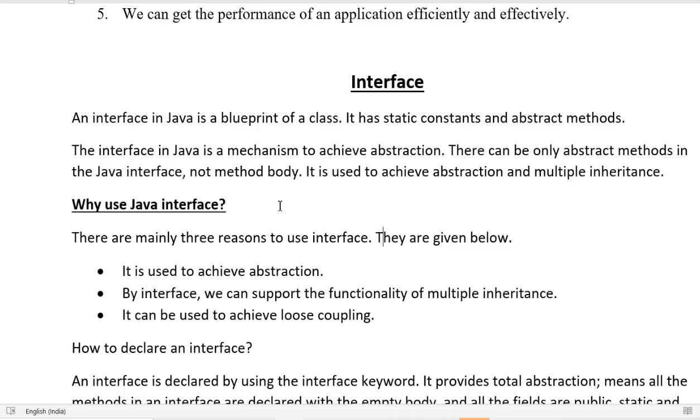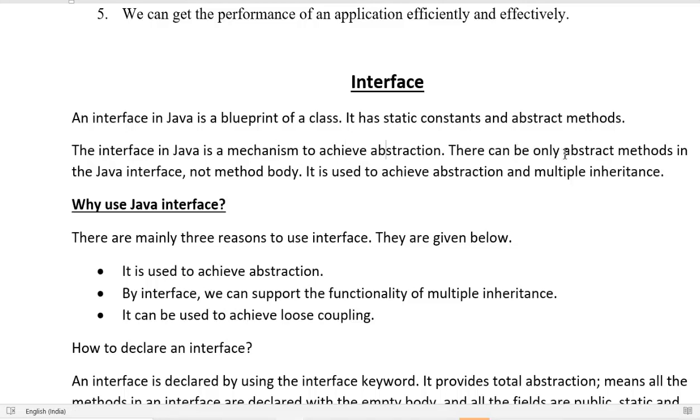The interface in Java is a mechanism to achieve abstraction. Abstraction means we can handle things without involving the internal details. That is called abstraction. So interface is a mechanism to achieve abstraction.